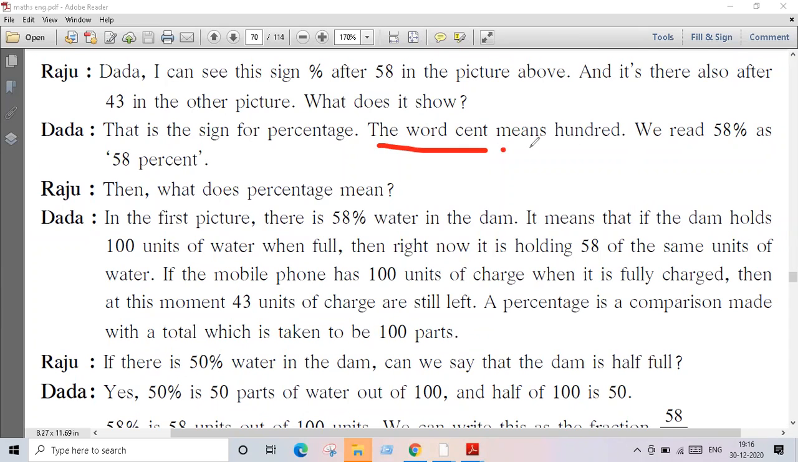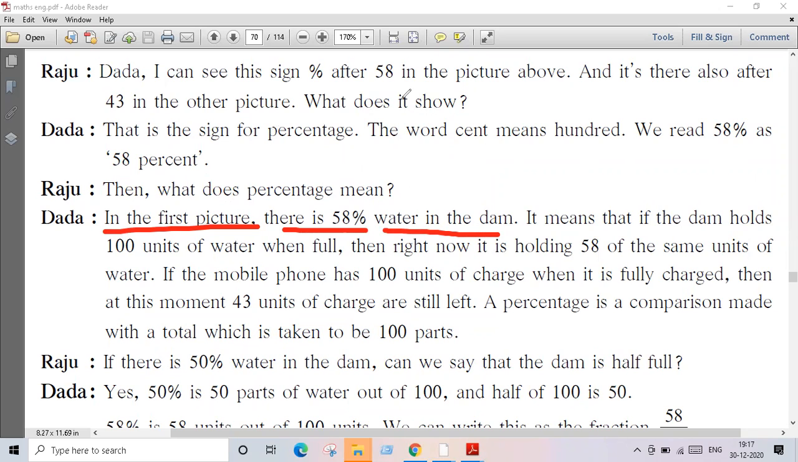The word cent means 100. The word cent means what? 100. I already told you. Cent म्हणजे काय? 100. So we read 58% as 58 percent. समजलं? The sign is read as percent. Then what does the percentage mean? That means out of 100. In the first picture, there is 58% water in the dam. अब बघितलं ना डॅम मध्ये किती पाणी आहे? कितना water है वहाँ पे?